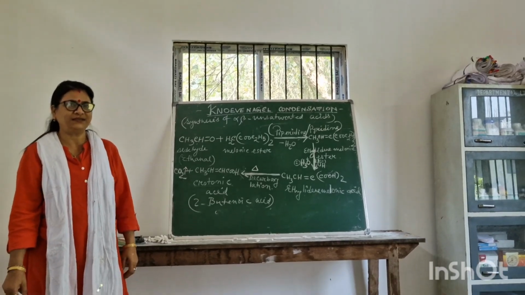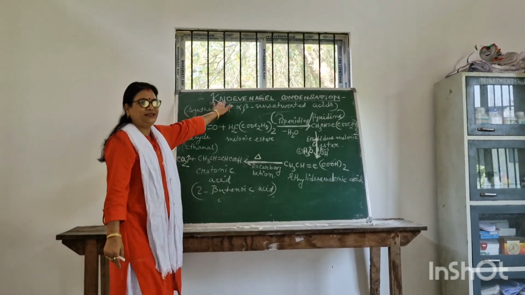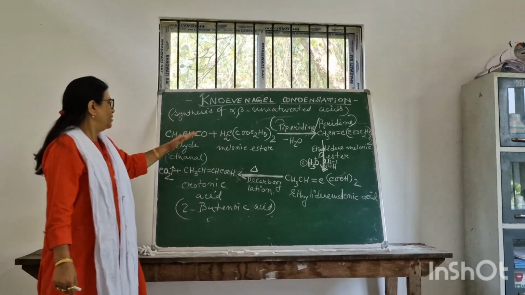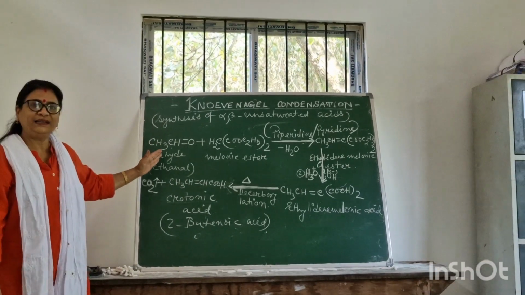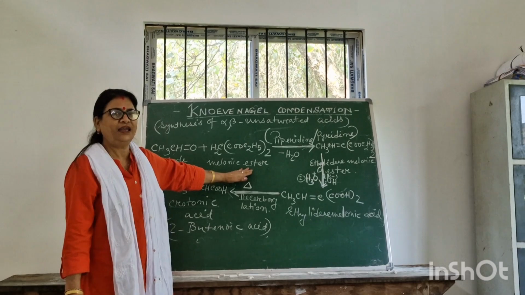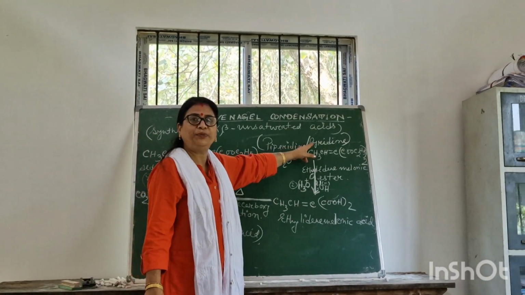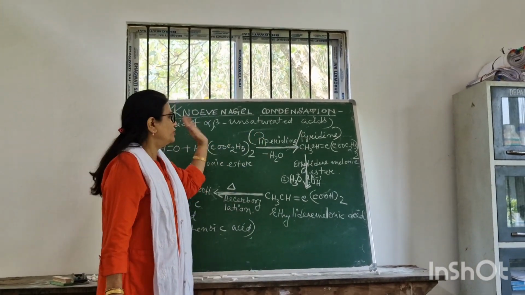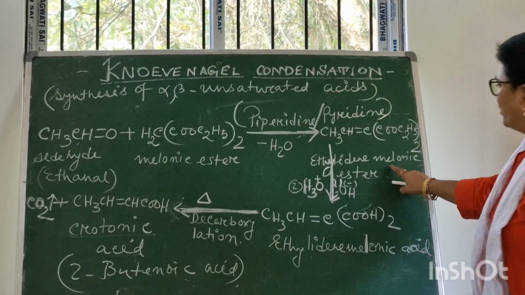Today I will discuss the Knoevenagel condensation. Here we take an aldehyde or ketone compound which reacts with malonic ester in the presence of piperidine or pyridine to give ethylidene malonic ester.